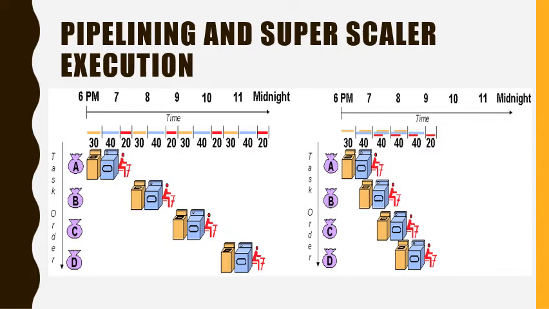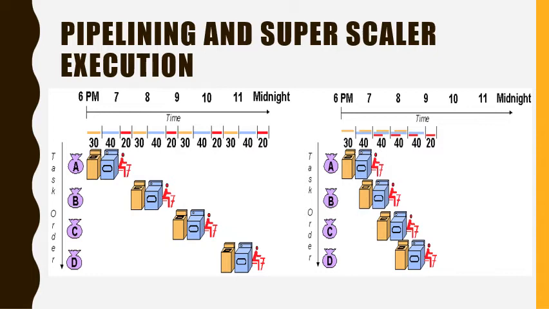Let us say that there are 4 loads of dirty laundry that need to be washed, dried and folded. We could put the first load in the washer for 30 minutes, dry it for 40 minutes and then take 20 minutes to fold the clothes. Then pick up the second load and wash, dry and fold, and repeat for the third and fourth loads.